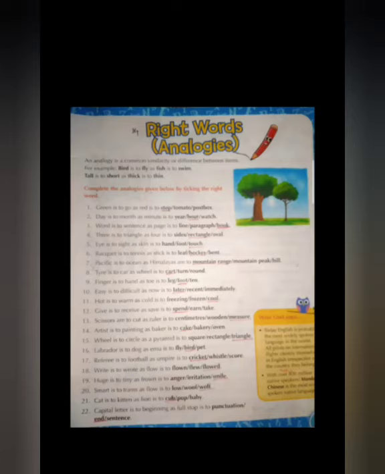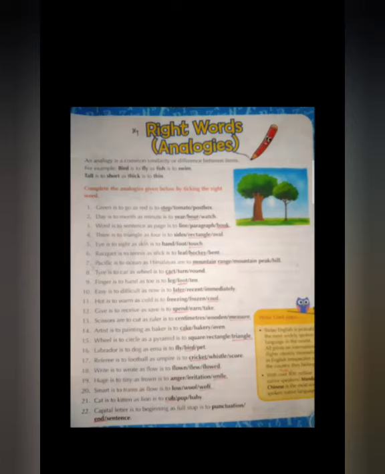First one is, green is to go as red is to stop. The traffic signal, we know that the signals are green, red, yellow. Green is to go and red is to stop. If the signal shows green, we can move, we can go. If the signal shows red, we should stop. Have you understood?